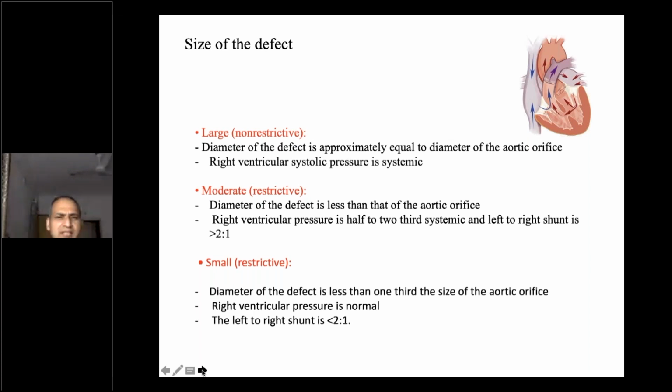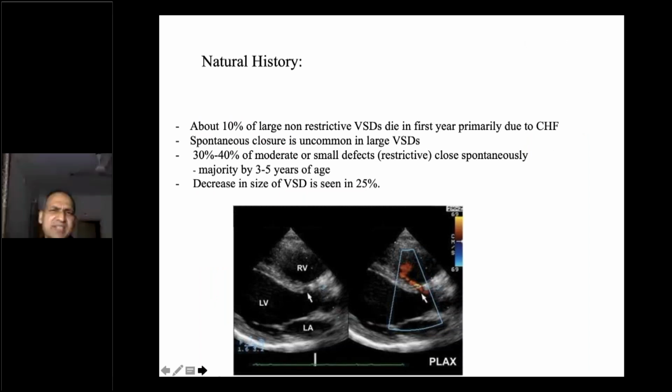Now, if you consider the natural history, about 10% of the large non-restrictive VSDs die in the first year of life, primarily due to congestive heart failure. Spontaneous closure is common in large VSDs. 30 to 40% of the moderate or small VSDs, otherwise called restrictive VSDs, close spontaneously, mostly by 3 to 5 years of age. Now, an increase in size of the VSDs occurs in 25% of the cases.